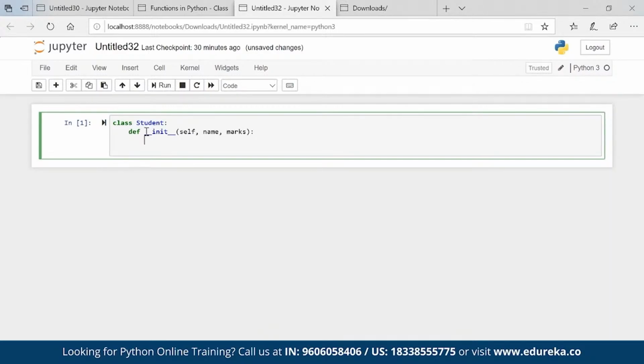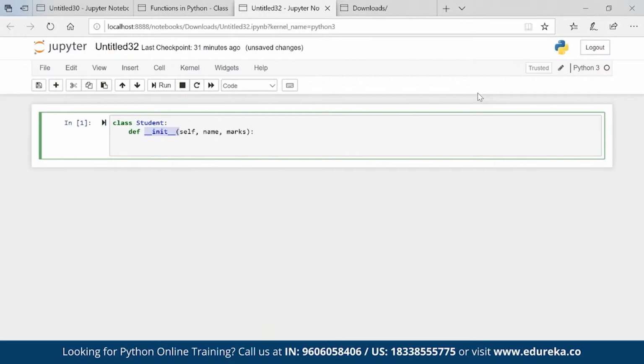So basically we are creating a function inside a class, and this method is known as the constructor, which is helping us to initiate the instance variables. This is my instance. In this instance I have variables called name and marks. That is how the syntax is. This is how we call the constructor: init, with double underscores before and after.